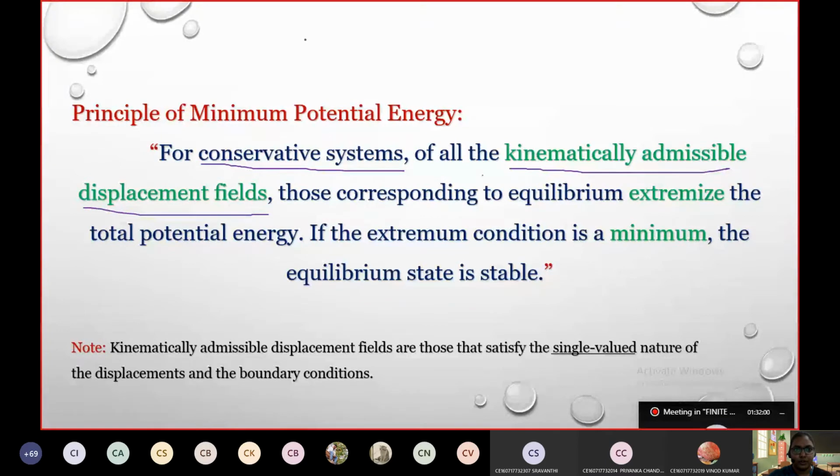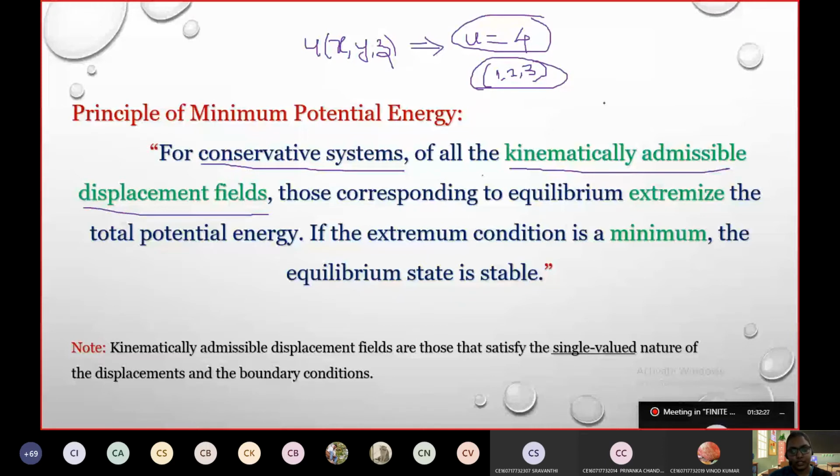Because it is a 3D body, u is a function of x, y, z. Say at the point 1, 2, 3, the u value is 4. That is the kinematically admissible displacement field.